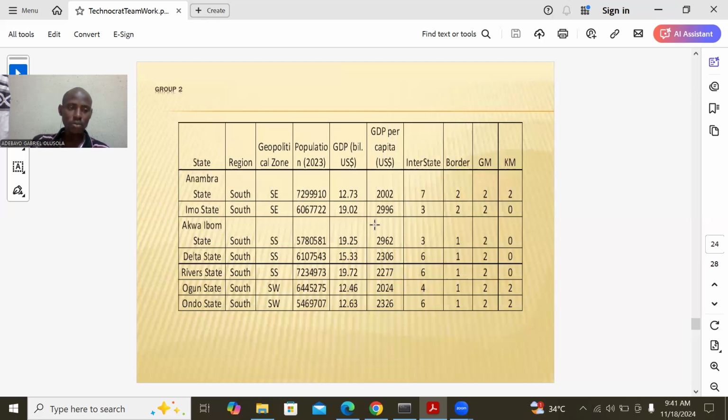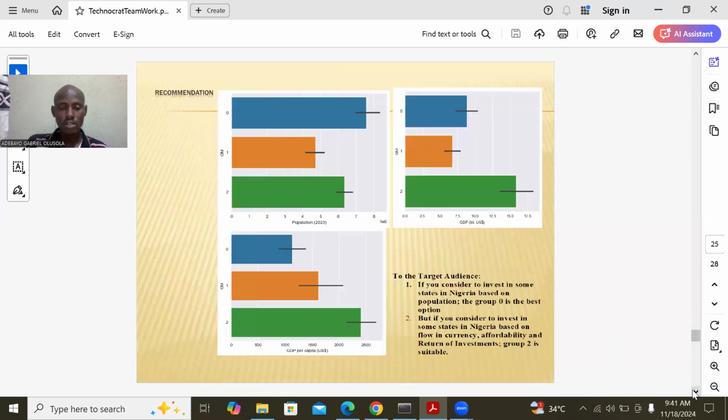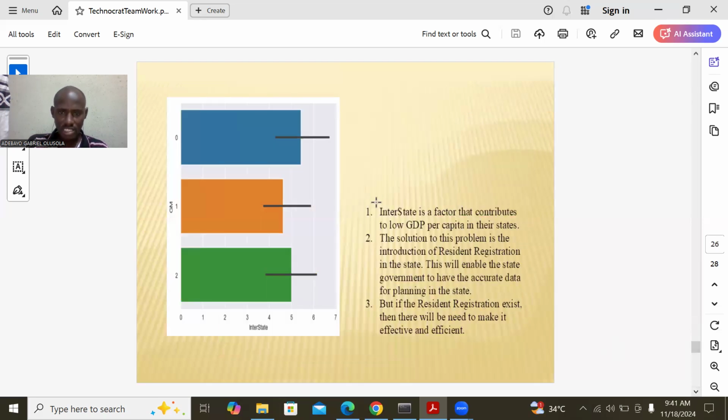But if you invest in group 0, they may not be able to buy at the standard price. You have to reduce the price, and you may not get the return on investment as expected. You will, but not as expected. But in these states, money flows around very well, and you will be able to get a return on your investment. Interstate migration is a factor that contributes to low GDP per capita in a state. In short, group 0 has a lot of interstate migration.